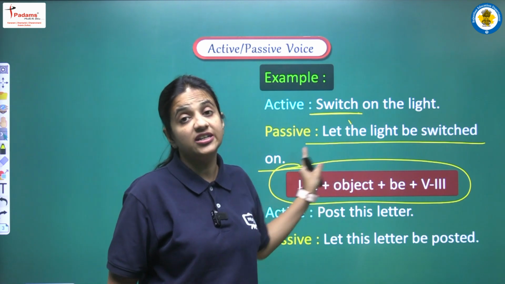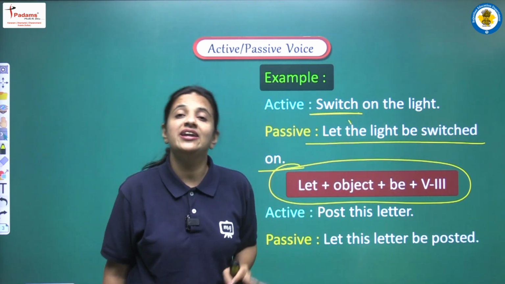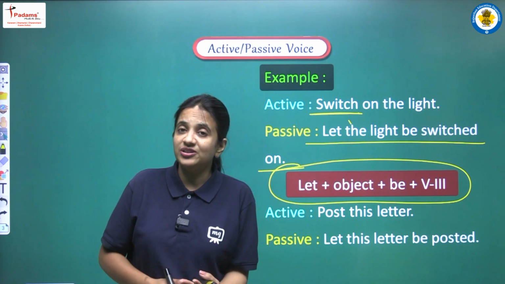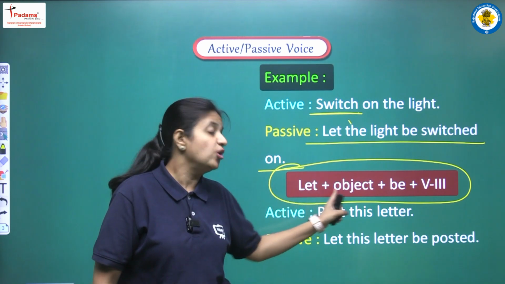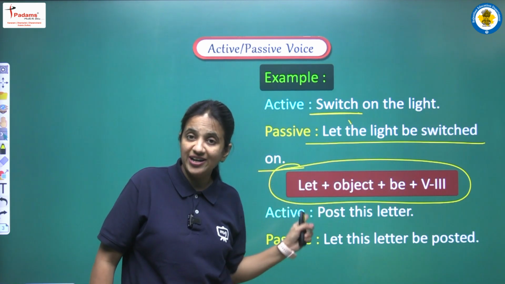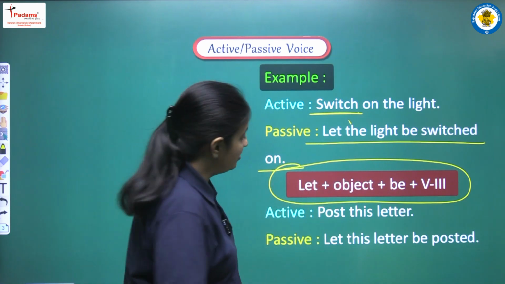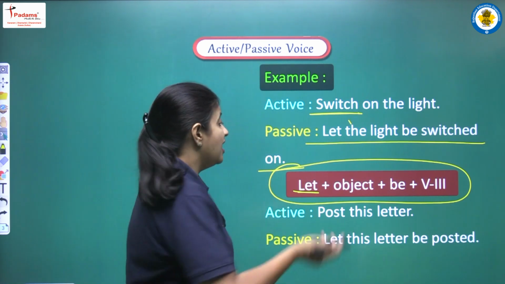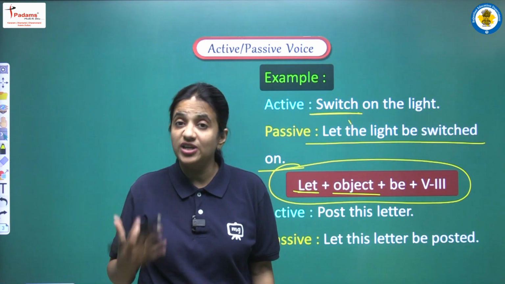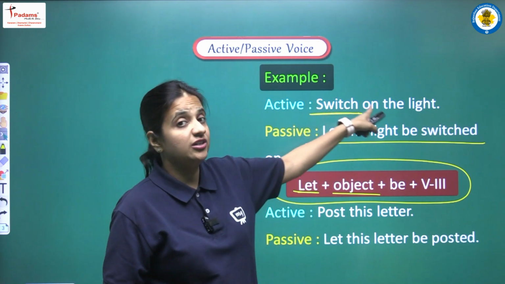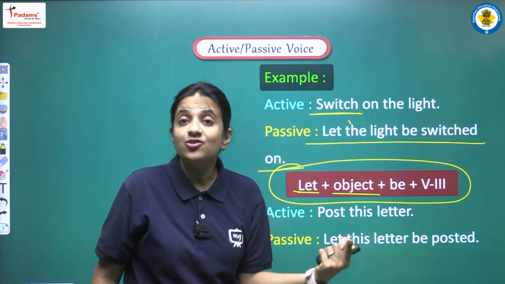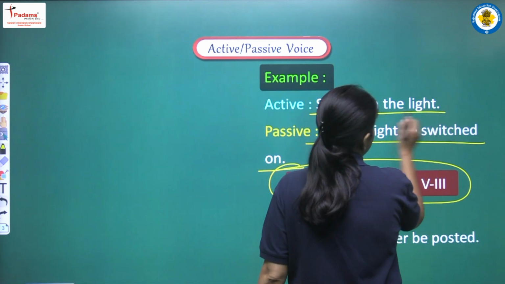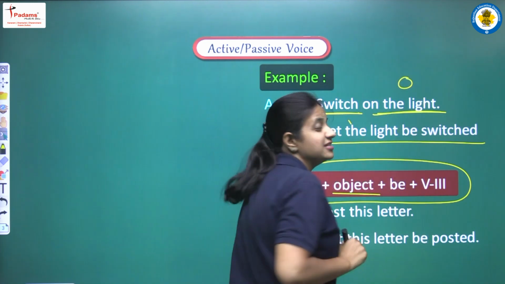So students, आपको इस structure learn करना है कि अगर हमें imperative sentence दिया हुआ है in active voice, so passive voice में हम उसे कैसे convert करेंगे. तो उसके लिए you have to learn this structure. So according to this structure, the passive voice will start with let. सबसे पहले हमें let word use करना है. After that we have to write the object of the sentence. अब sentence में subject तो नहीं है, but yes, object will be there. So in this sentence, what is the object? Object is the light. Okay, so the light, this is our object.